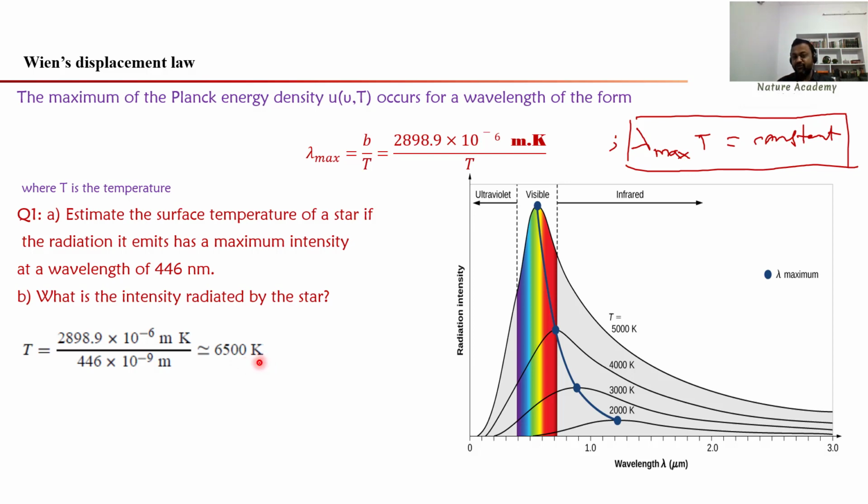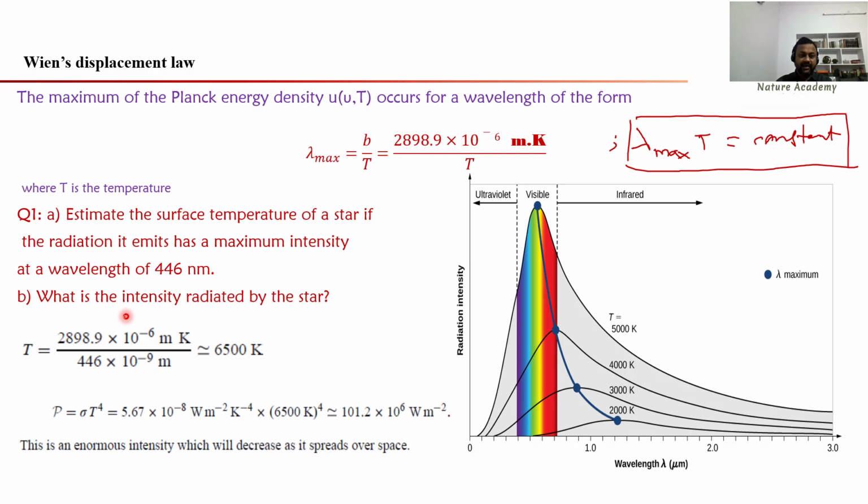Here you should focus on the answer itself. You know the formula, right? So I am looking at the result. What is the temperature of the star? The temperature of the star is around 6500 Kelvin. Okay, this is a huge temperature. Next, he is asking for the intensity radiated by the star.